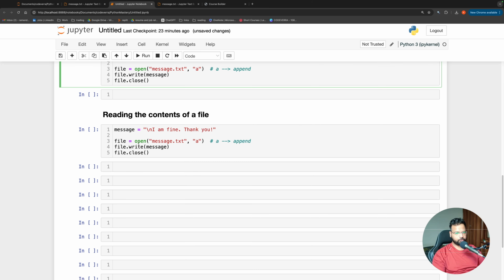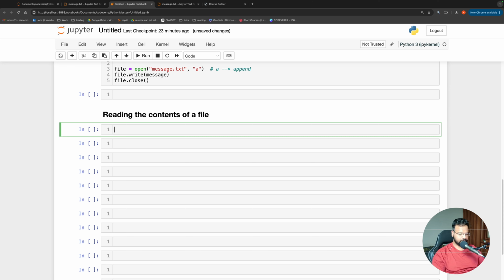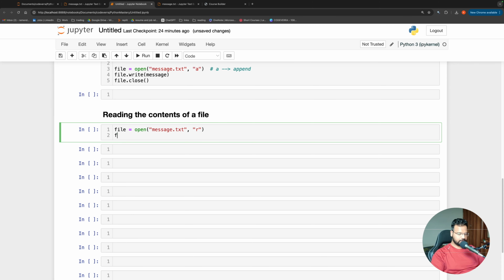So I want to read the content of the file. I have a message.txt, and I want to read the file. Let me write the code from the beginning. I'm going to say file is equal to open. Again, I'm going to open the message.txt, and this time I'm going to give the mode as R. R means read, and I want to read the contents of the file. So I'm saying open message.txt in read mode. Then I'm going to say file.read.